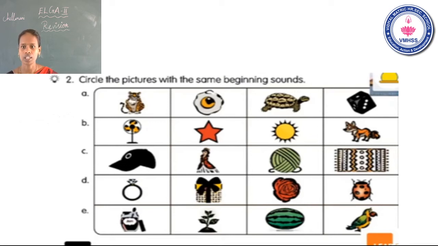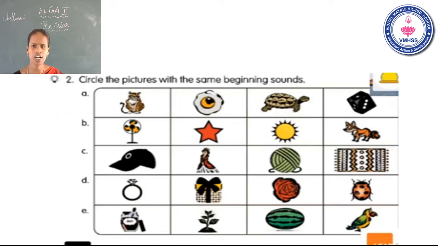Q. Okay. The queen and quilt have the same beginning sound. That sound is Q. You have circled the pictures, queen and quilt. Is that clear? Now go to D1.